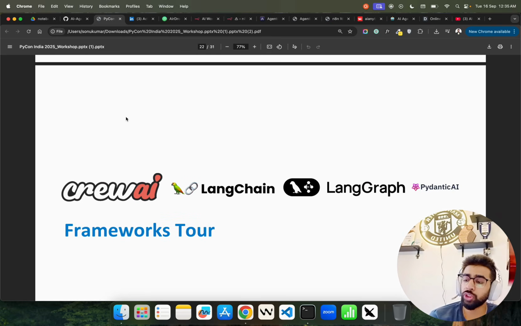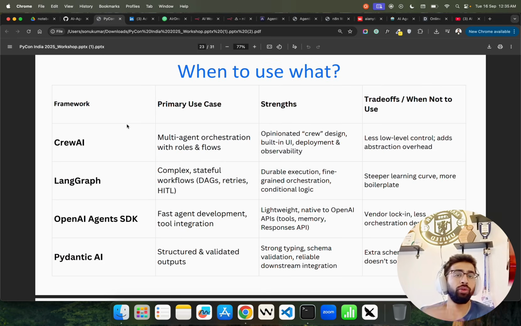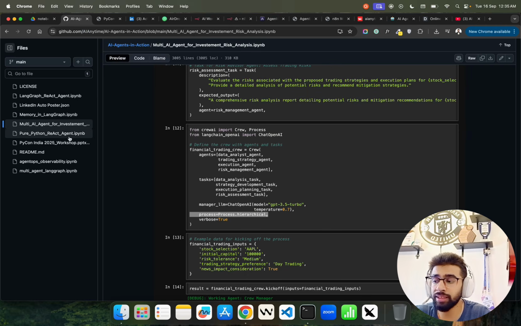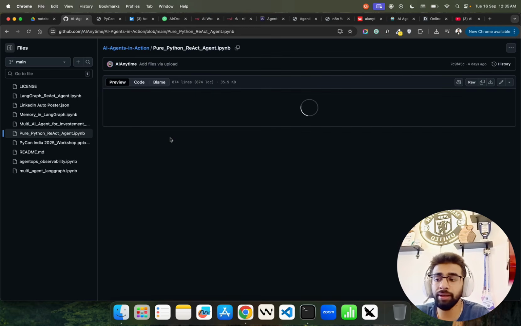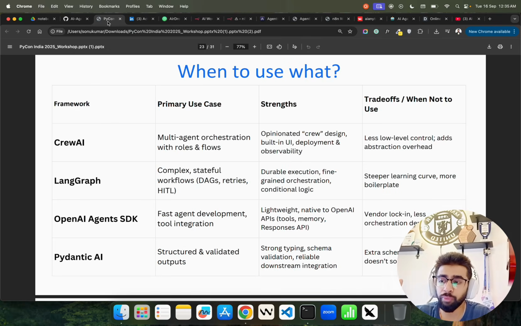Now, frameworks tour. As I said, there are different frameworks, so when to use what, right? Crew AI's primary use case is if you're just starting out in your agentic journey or career, or whatever, I call it AI career right now, and you're learning AI agents. Crew AI is a good thing, but first learn the pure Python thing that I showed you here. You should first implement everything in pure Python without any framework. And then you move into Crew AI because Crew AI is very easy to use. You can see less low-level controls, adds abstraction overhead, that you see over here.